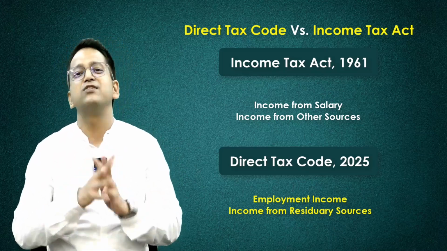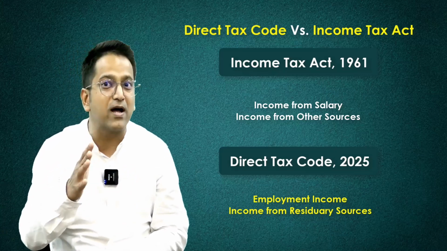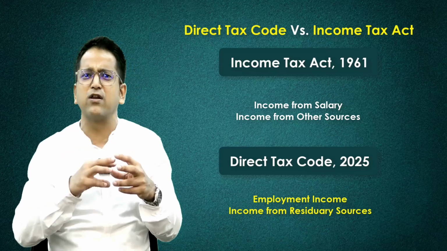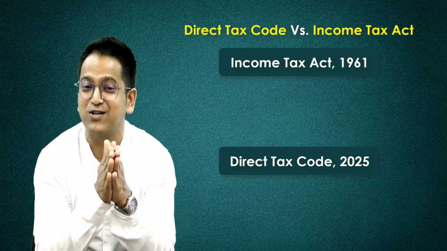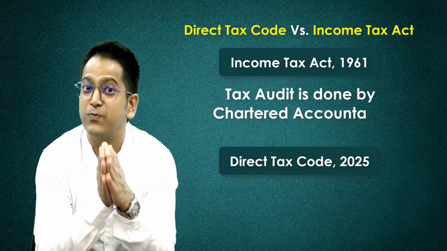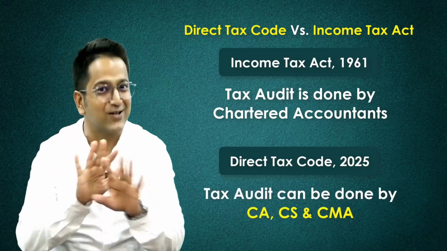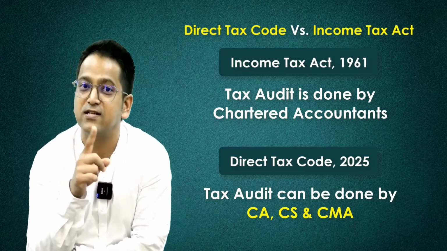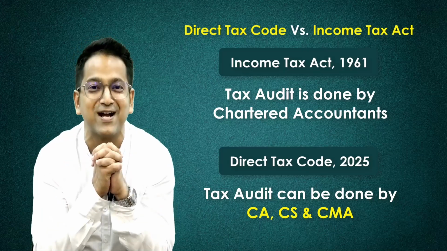income from residual sources. Chances are that the surcharge would be removed, but there is no reason to be happy about it. In fact, the government will introduce a new, very high tax rate for the elite class, right? Let me also share some good news, which is for students of CS and CMA, but not for CA. Tax audits, which could be only done by chartered accountants until today, can be changed. Nothing is certain right now, but there is a possibility that tax audits can now be conducted by CAs, CSs, and CMAs. Please share in the comments section how happy the CS and CMA students are.